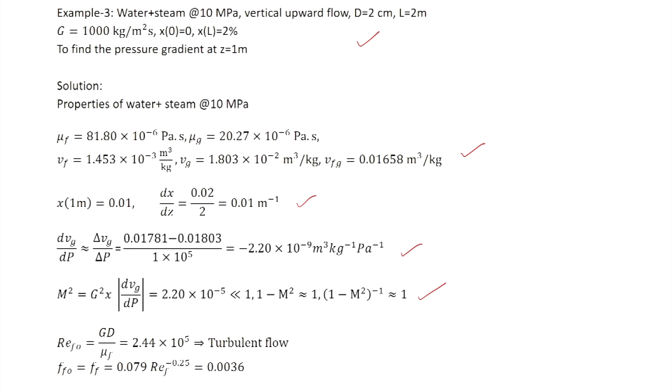So, 1 upon 1 minus m square is nearly equal to 1. REFO is calculated as 2.44 into 10 raised to 5. So, it is turbulent flow, and FFO using the turbulent flow expression, the Blasius relation, we get 0.0036.